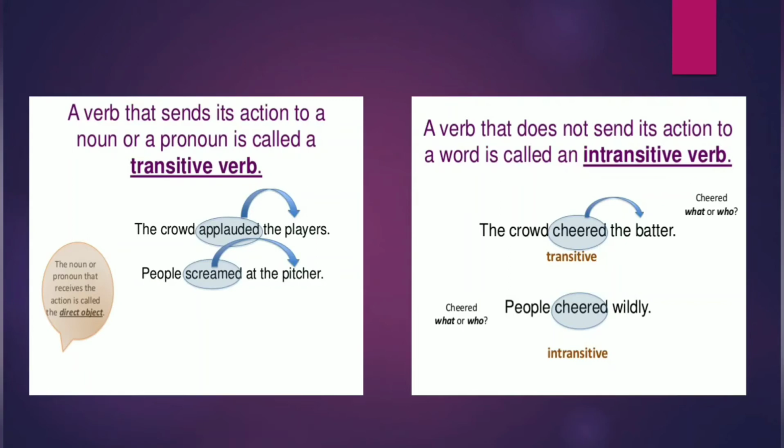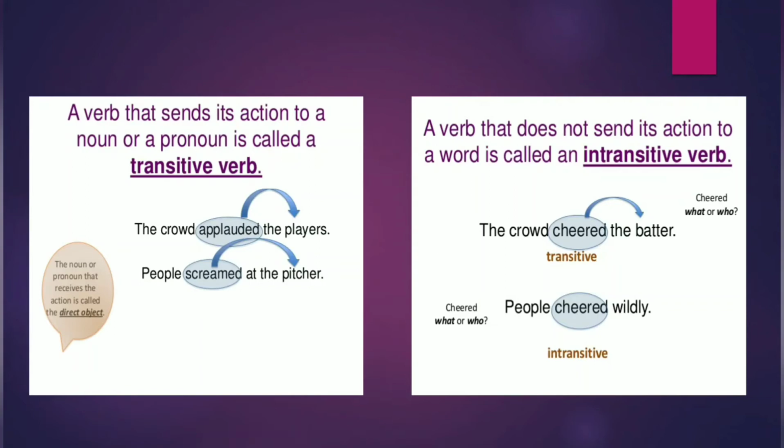Now talking about the intransitive verbs. As you can see on the screen, the crowd cheered the batter. And in the second sentence, the same verb is used but intransitively. People cheered wildly. Now let us see how the same verb can act as a transitive verb as well as an intransitive verb.